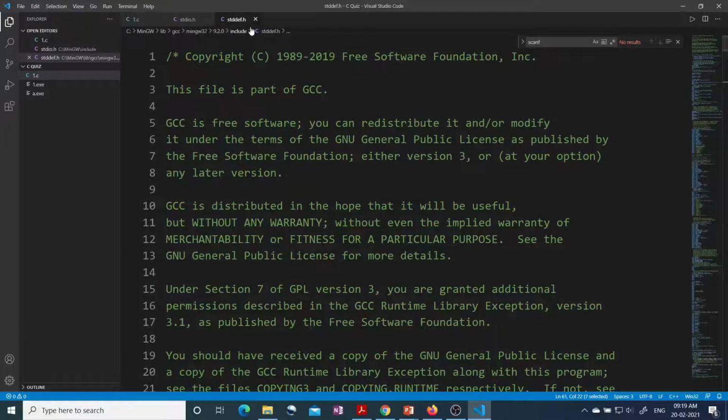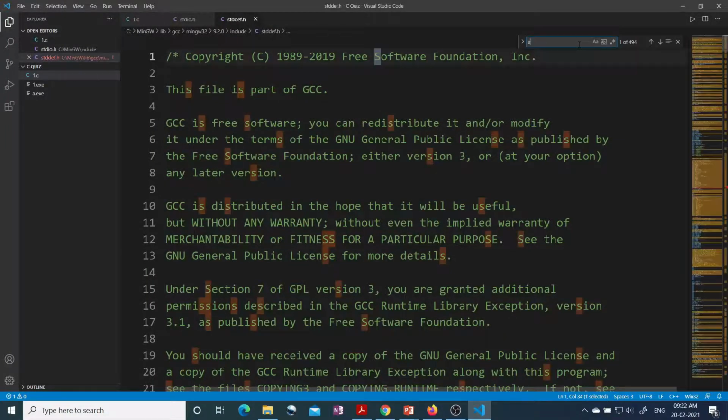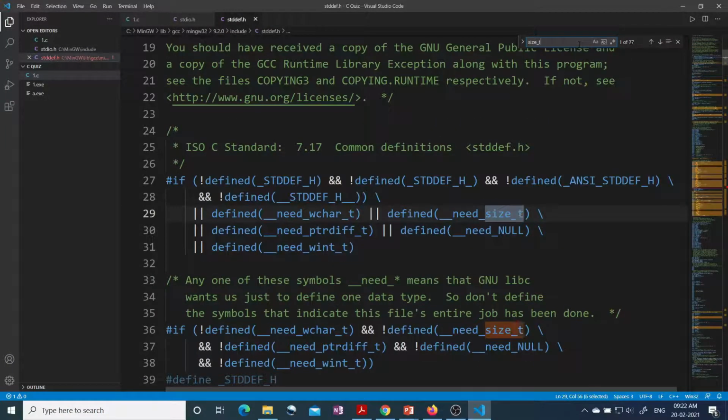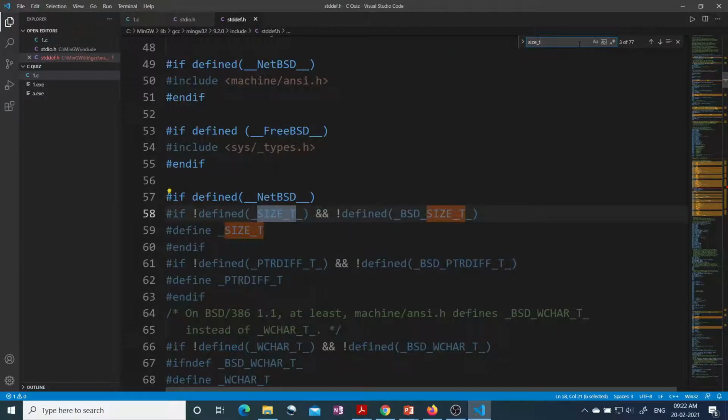This is stddef.h. If I search for the data type size_t, you see there are many size_t. Here we have this defined size_t. This data type is used for portability issues. It is an unsigned integer data type which tells us the size of objects. For example, the sizeof operator in C language returns a value of type size_t.